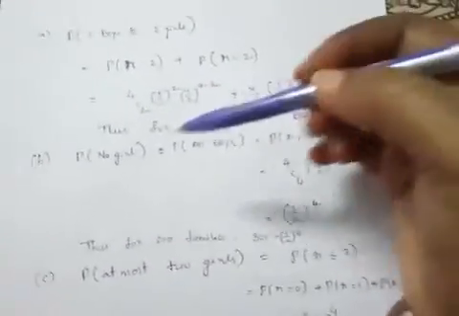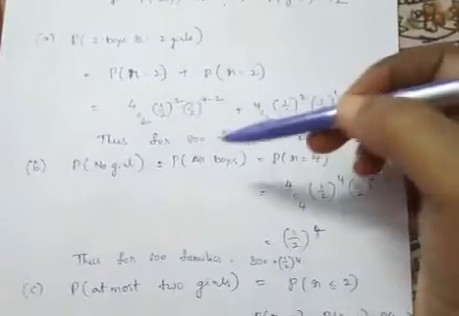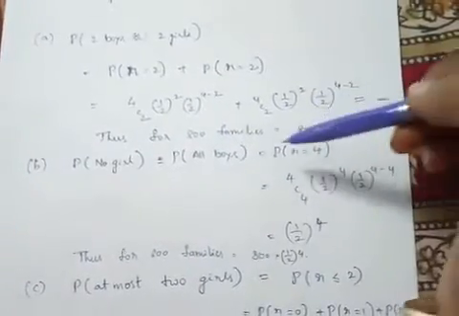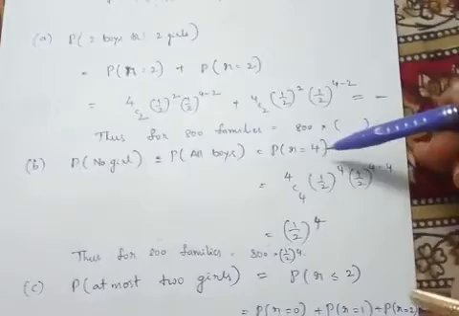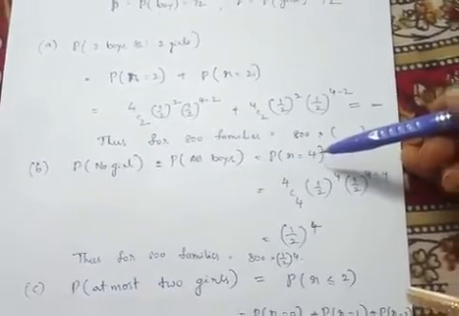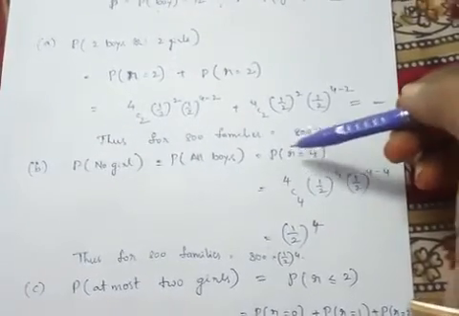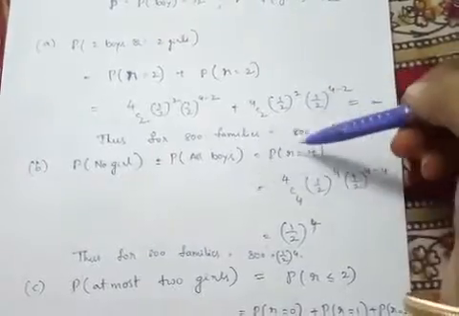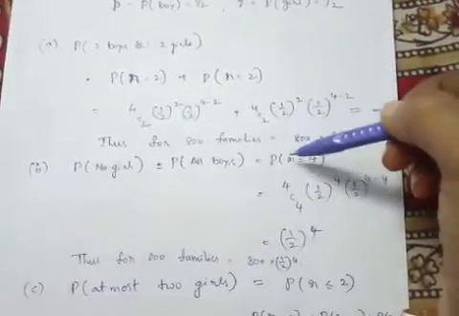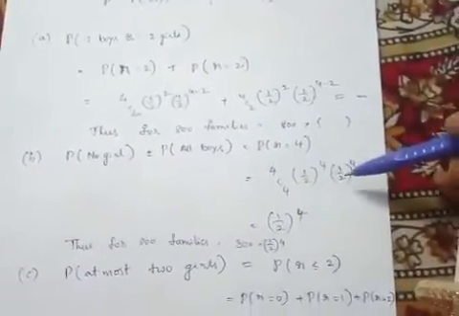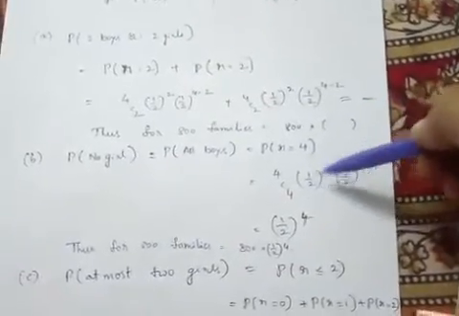Similarly, the next one is probability of no girl. No girl means all boys. So all boys means r equal to 4. For each family there are 4 children. So we get r equal to 4. All boys means 4 children are boys. So r equal to 4, by using the binomial distribution, 4c4 (1/2) power 4.